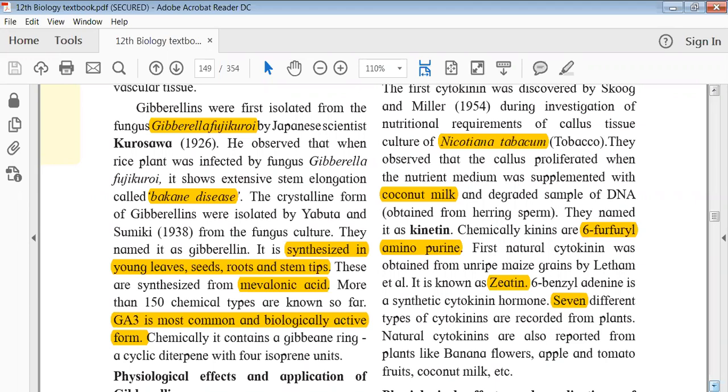This is the typical way to label them. Obviously they have some chemical names, but just for understanding, it is GA1, GA2, gibberellin 1, gibberellin 2, like that. So GA3 is the most common and a biologically active form of gibberellins, and it is commonly used for multiple purposes also.